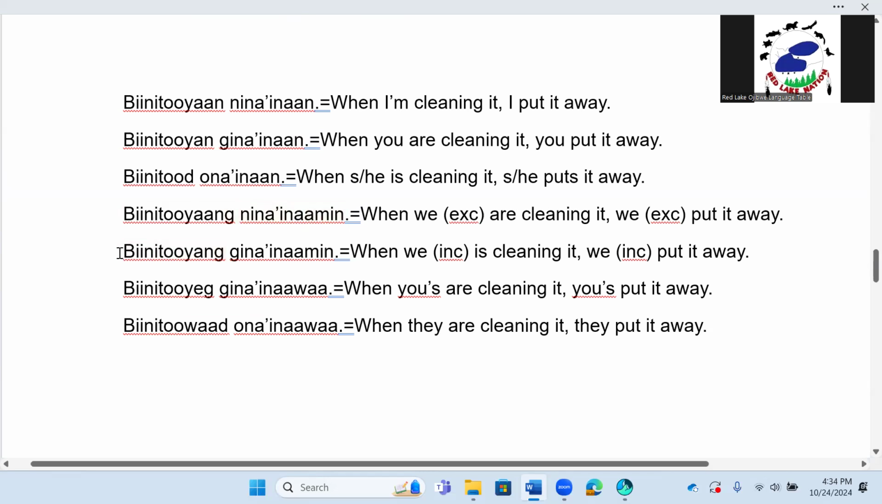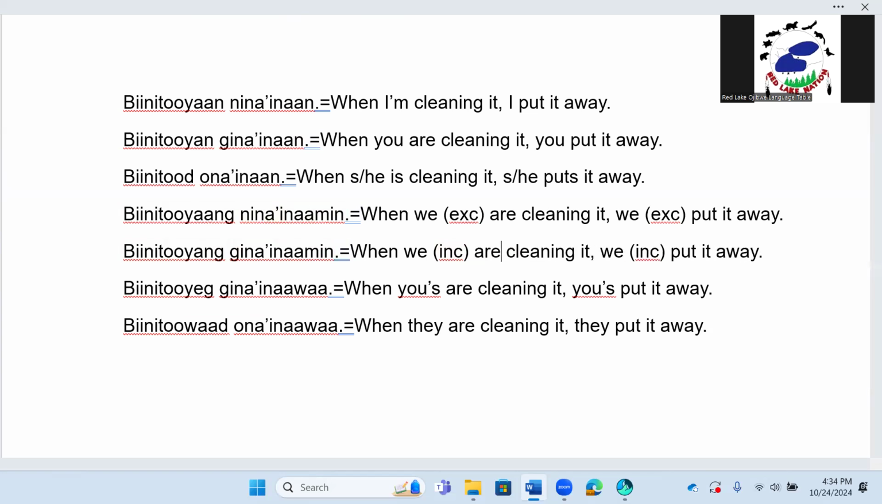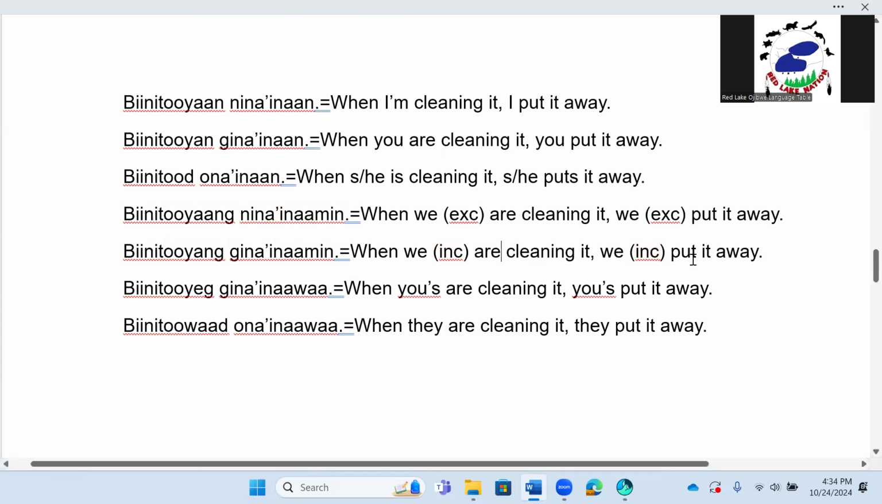Next example we have is binituyang ginainamin. When we, including the person we're talking to, are cleaning it, we, including the person we're talking to, put it away. Binituyang ginainamin. Next one we have is binituyig ginainawa. When yous are cleaning it, yous put it away. Binituyig ginainawa. And our last example, binituwad o nainawa. When they are cleaning it, they put it away.